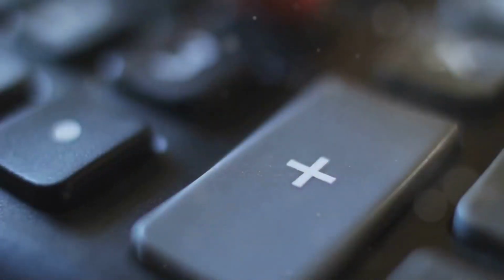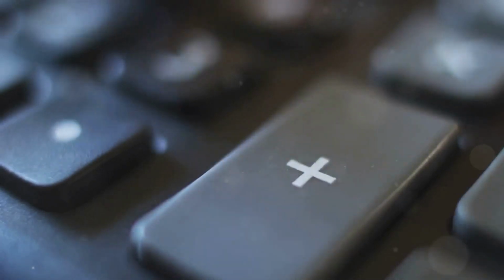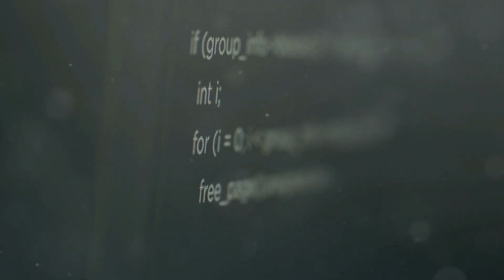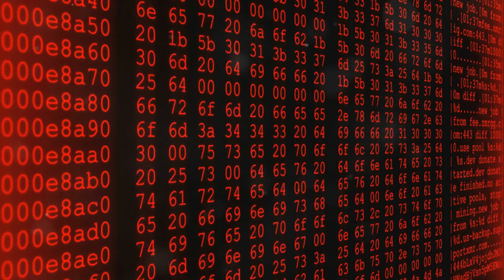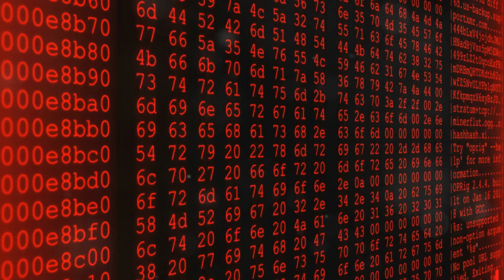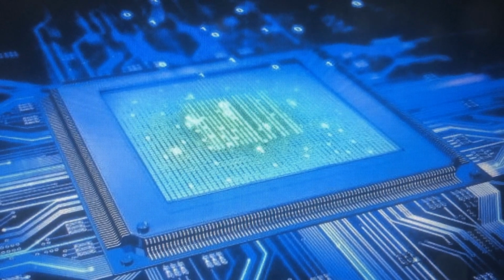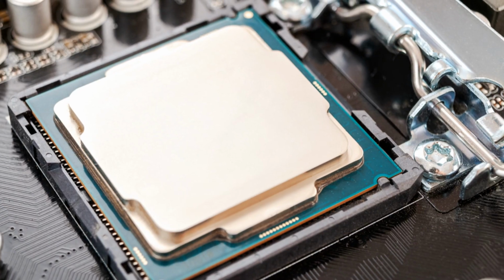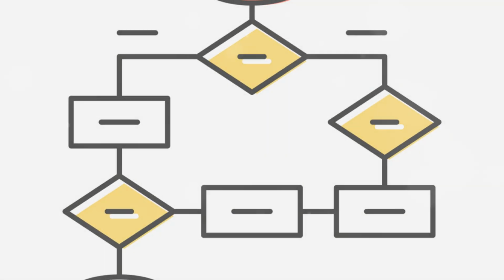AND, OR, and NOT. These simple logical operators form the basis of conditional statements and comparisons. By evaluating whether certain conditions are true or false, computers can branch their decision-making, executing different instructions based on the input they receive. These arithmetic and logical operations, though seemingly simple on their own, form the bedrock of all computation. They are the tools that allow us to translate human intentions into machine instructions, transforming abstract ideas into concrete actions in the digital realm.